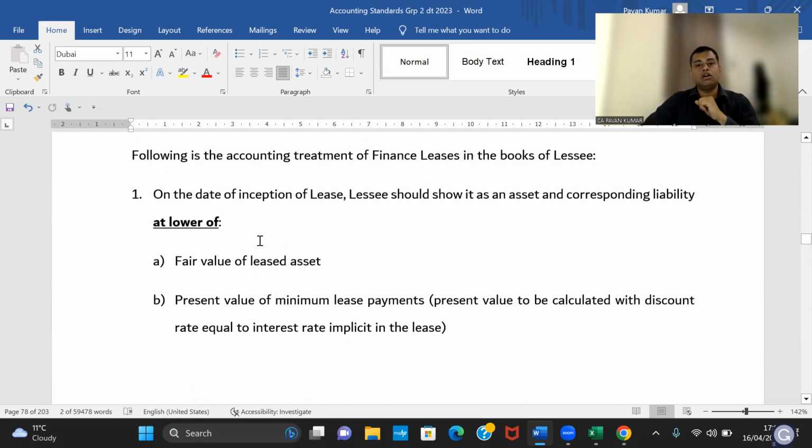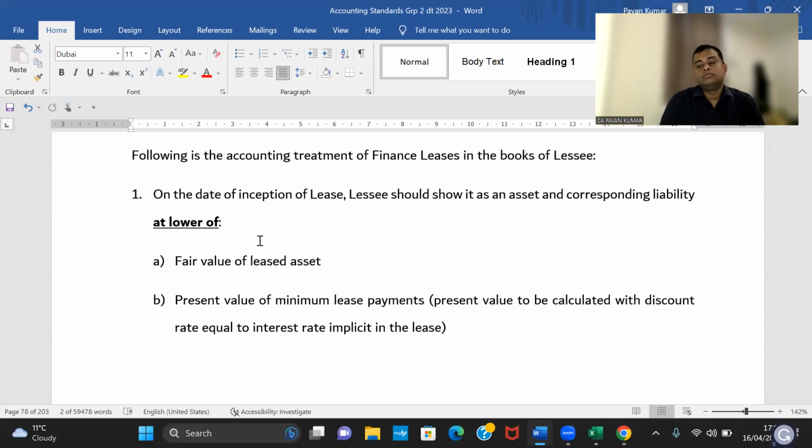Step 2. After that, you will pay 60,000. That should be split. You have to cut that into 2 parts. You tell me what are the 2 parts. The lessee is paying 60,000 every year. That should be cut into 2 parts. What are the 2 parts?